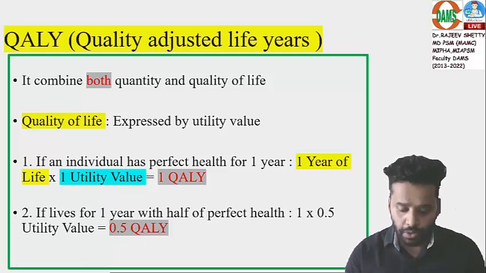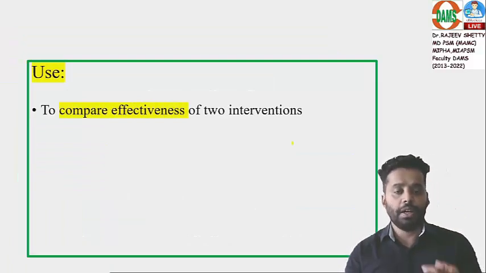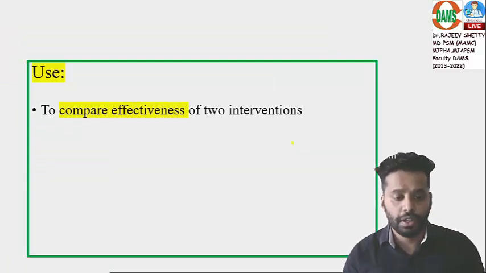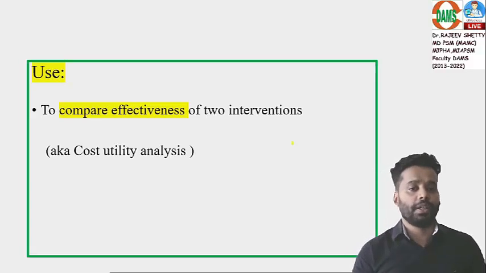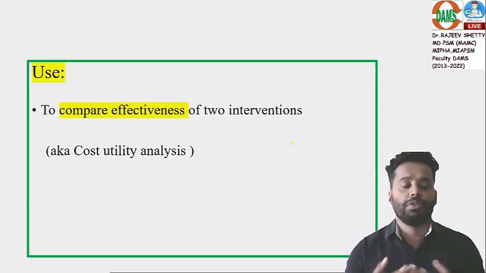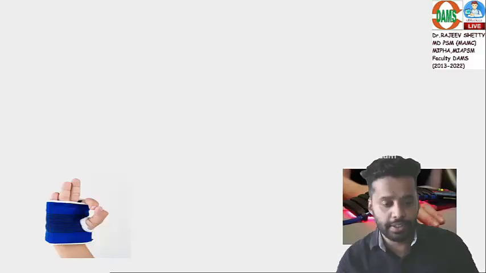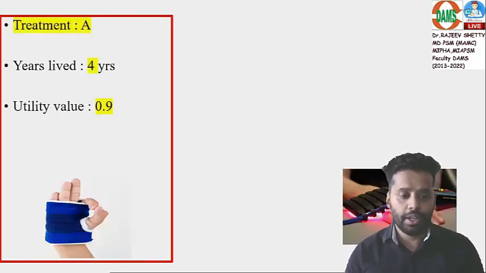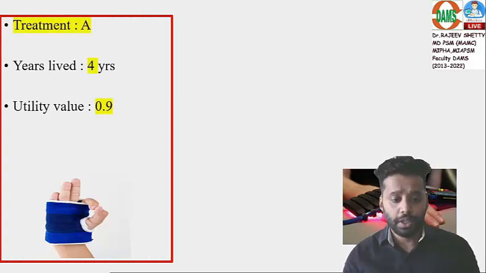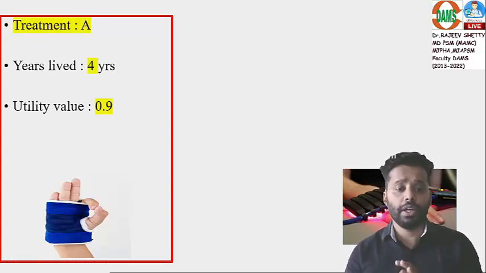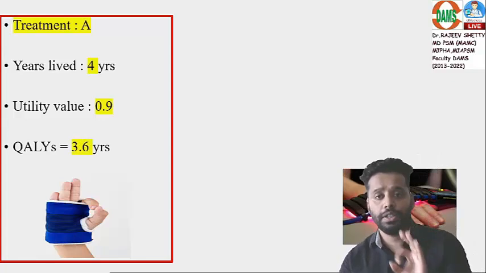What is the use of QALY? We have discussed it is used to compare how good the intervention is, or to say which intervention is better, or how much QALY intervention A is giving, also known as utility analysis. For example, treatment A, years lived 4, utility value very good 0.9, total QALY 3.6.